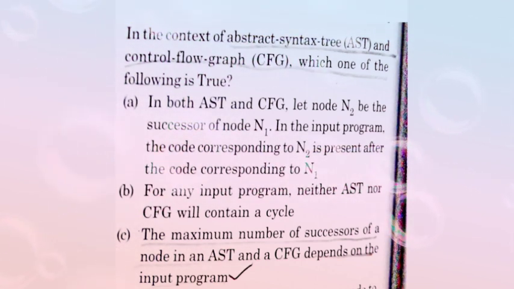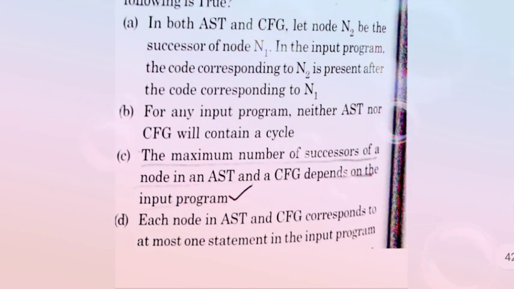The code corresponding to N2 is present after the code corresponding to N1. So it is a false statement, because the order should be N1 to N2, not N2 to N1. Next, option B: for any input program, neither AST nor CFG will contain a cycle. So it is also a false statement.